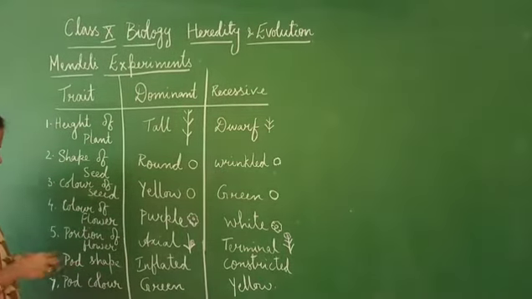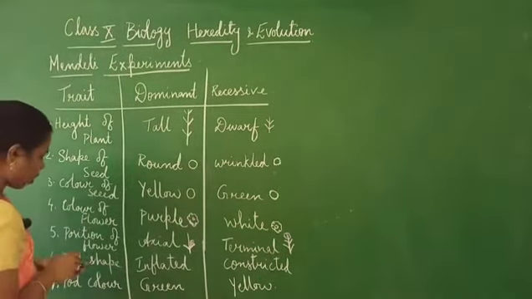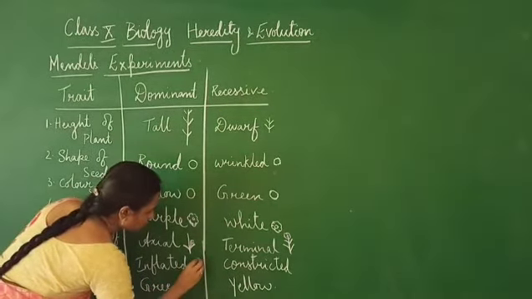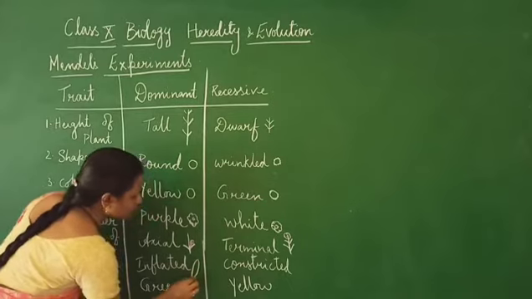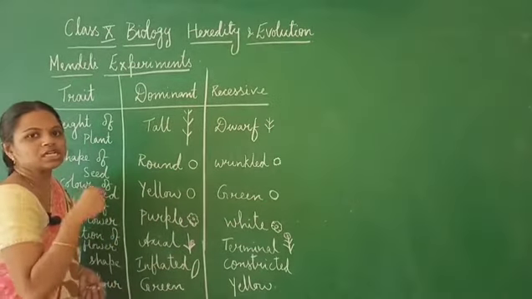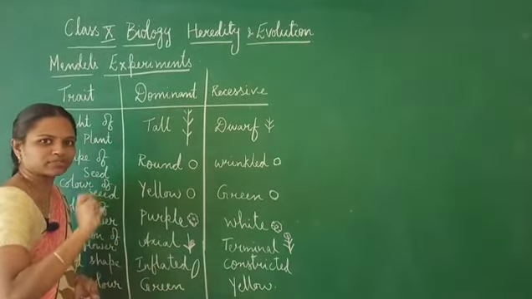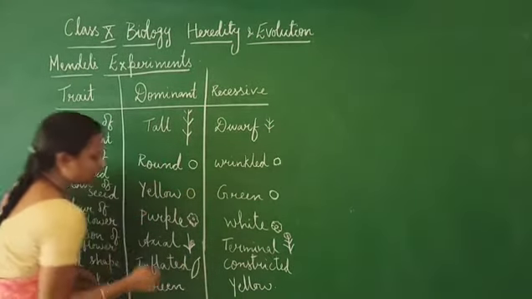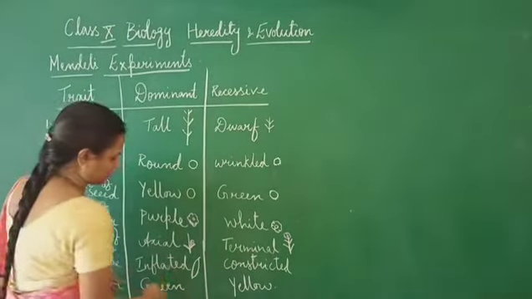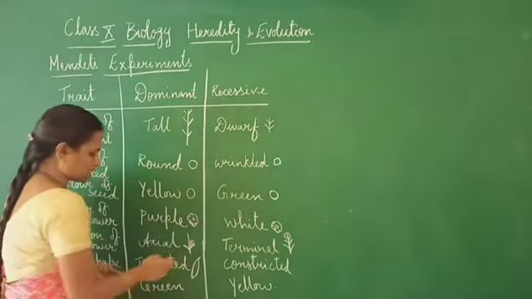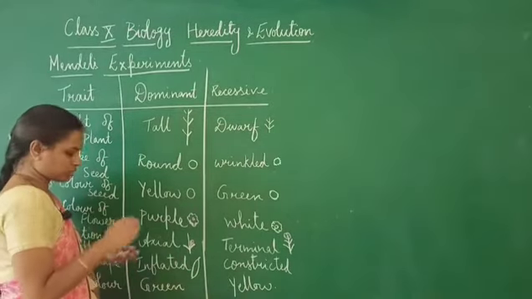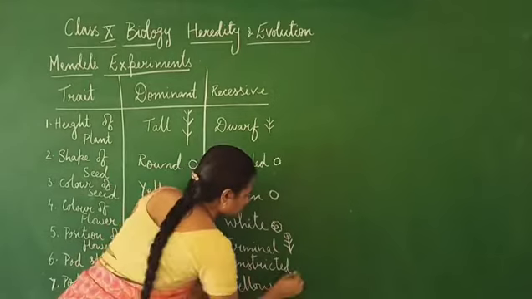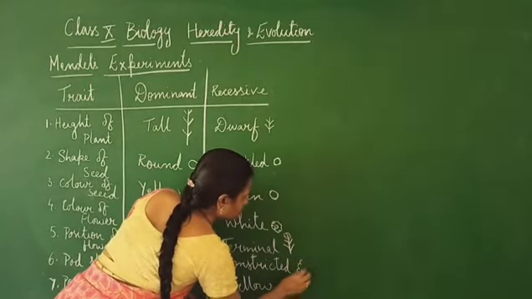In case of Pisum sativum, then coming to the pod, it may be inflated, meaning it is quite smooth. Pod is nothing but the outer covering of the whole bunch of seeds which we see. Usually we see the groundnut shell in that way. So these are pods. It is inflated or smooth, and here we have a constricted pod.